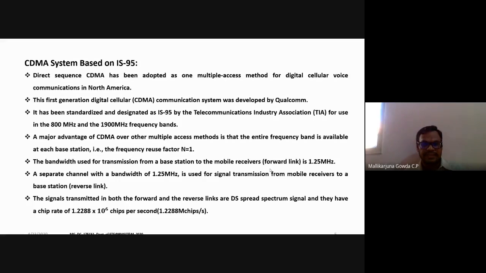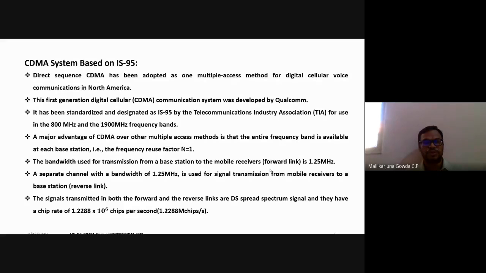As I said, the bandwidth used in the uplink as well as the downlink is 1.25 megahertz, and they are separate channels. In this case, the forward link and the reverse link are direct sequence spread spectrum signals, and the spreading rate, or chip rate, will be 1.2288 times 10 to the power 6 chips per second.